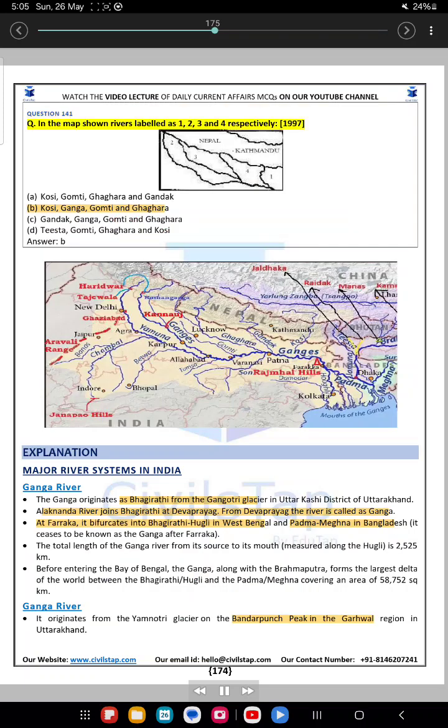Question 141. In the map shown, rivers labeled as 1, 2, 3 and 4 respectively are, 1997. A. Kosi, Gomti, Ghagra and Gandak. B. Kosi, Ganga, Gomti and Ghagra. C. Gandak, Ganga, Gomti and Ghagra. D. Tista, Gomti, Ghagra and Kosi. Answer B.